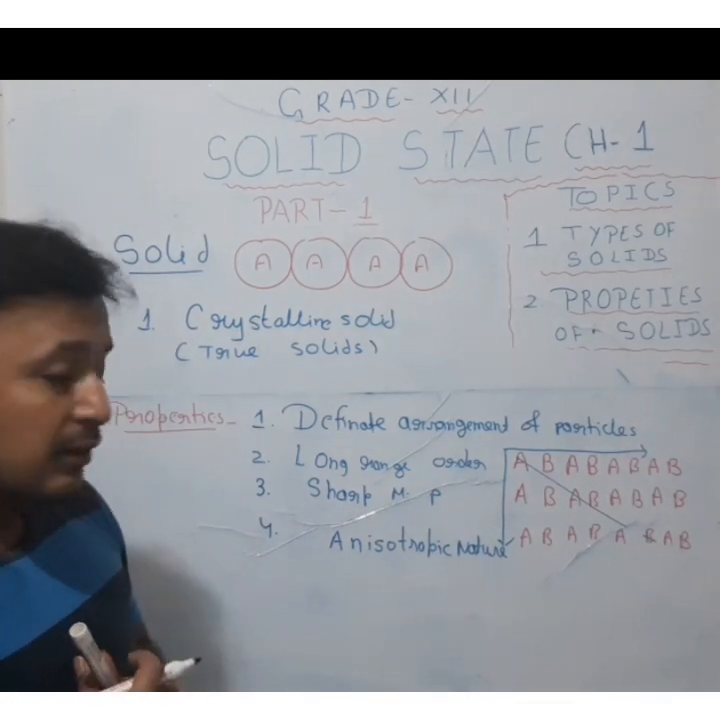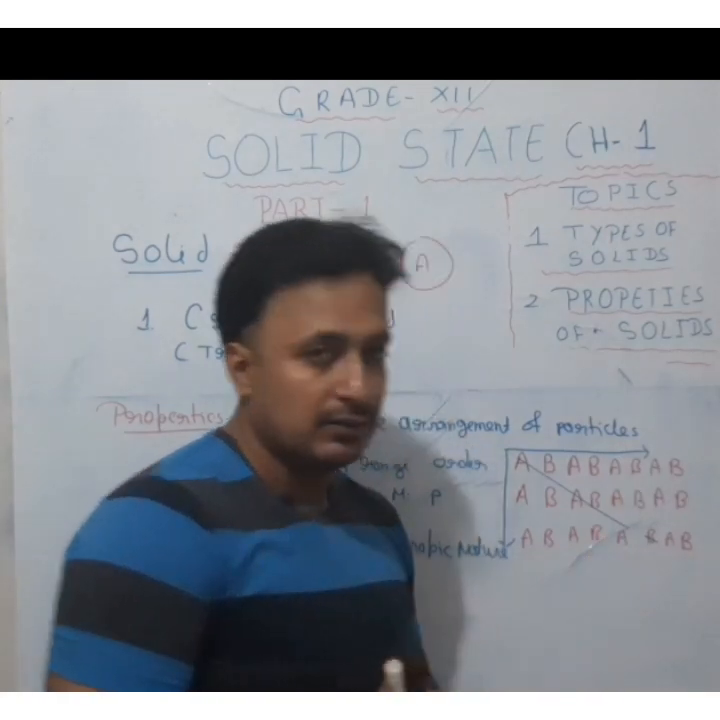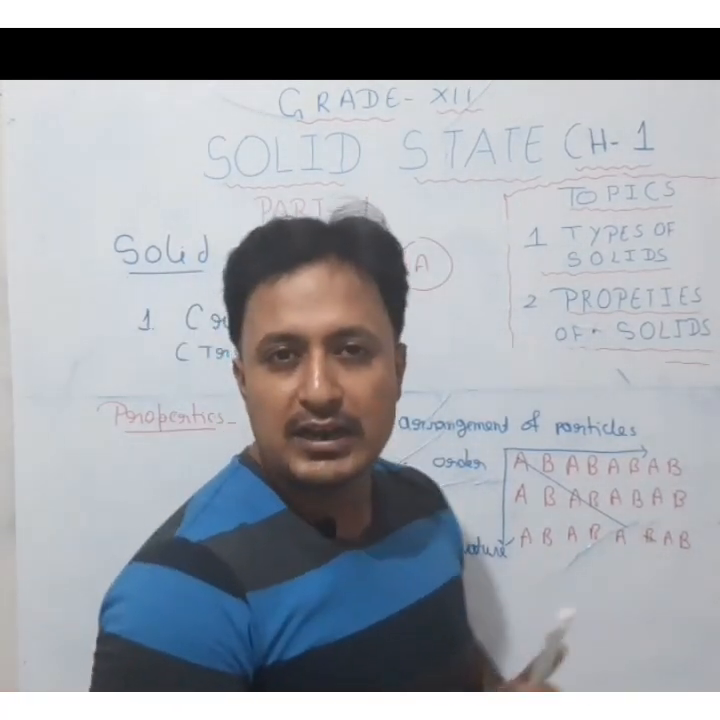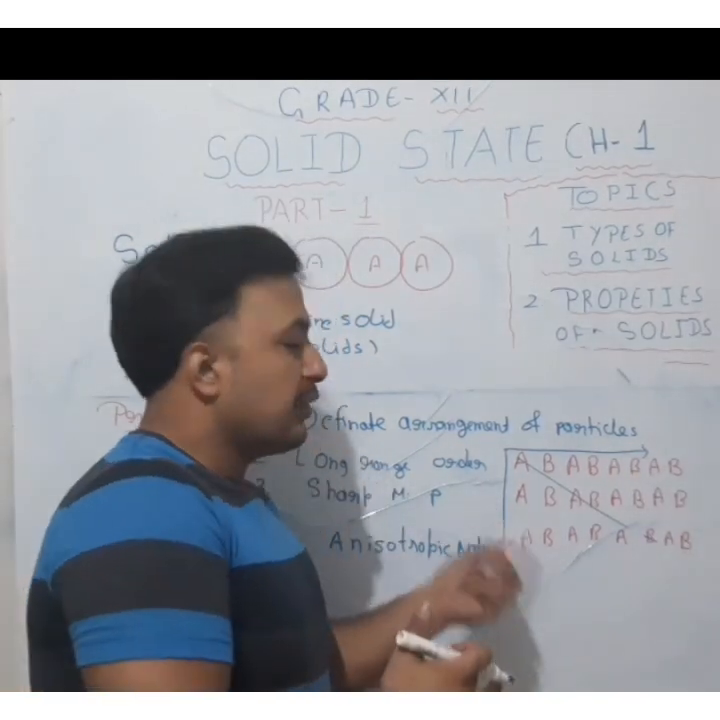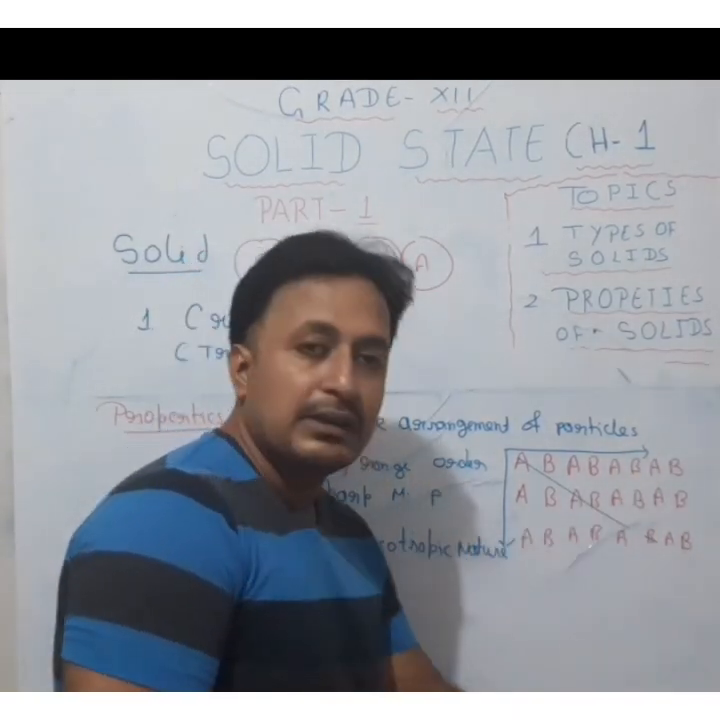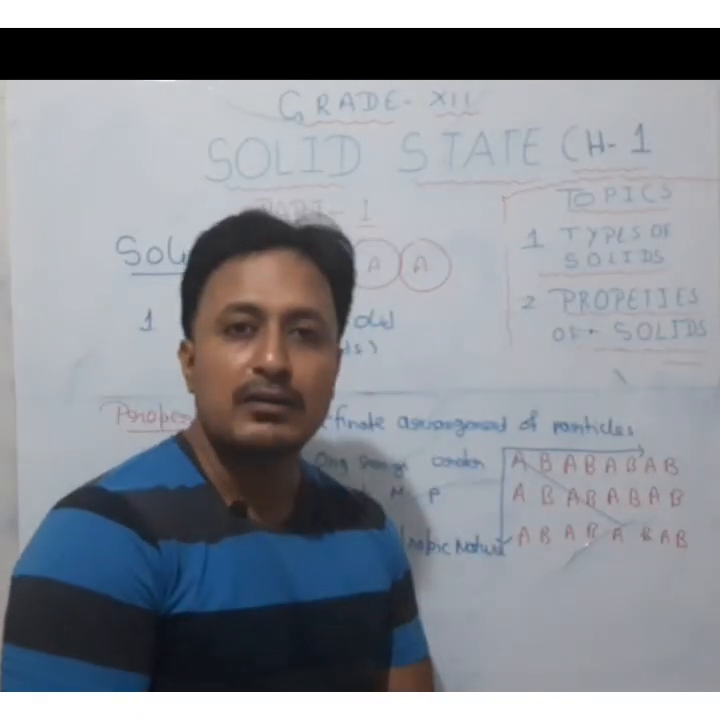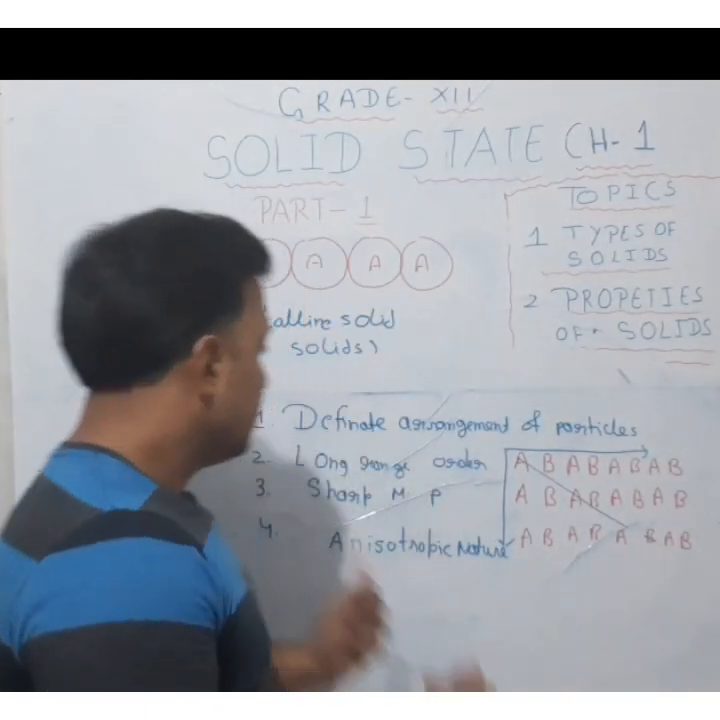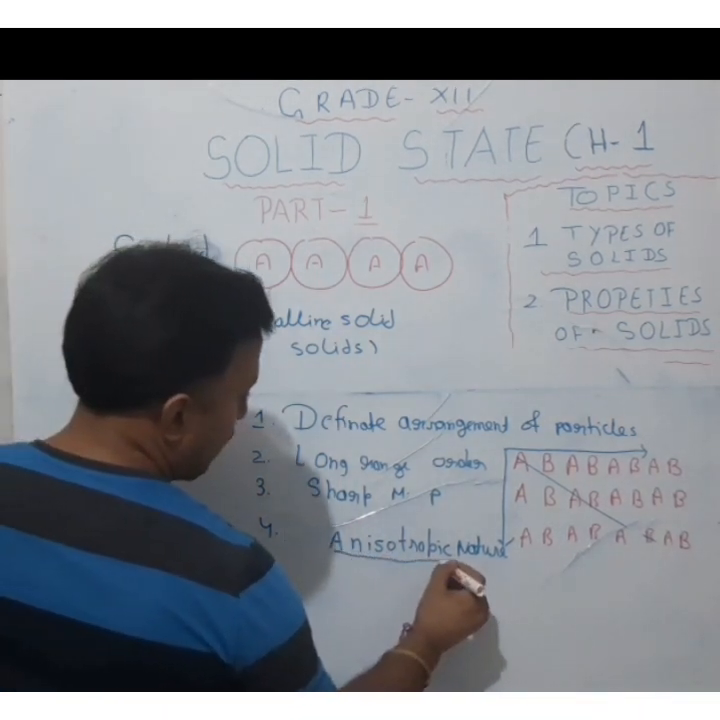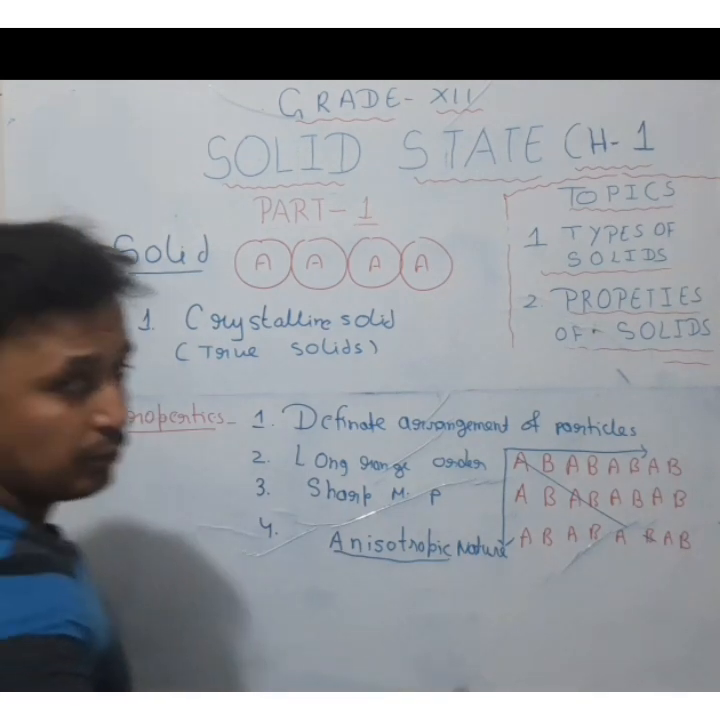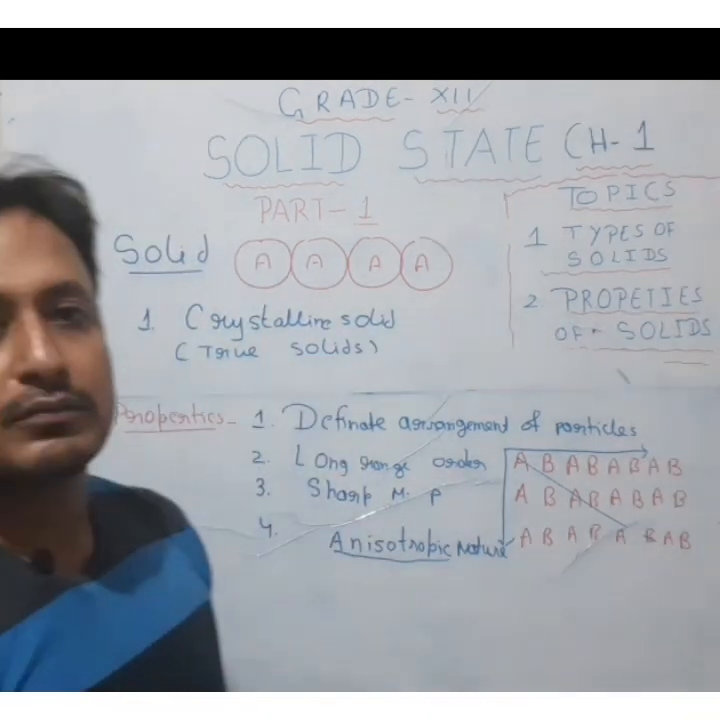It means that certain physical properties, like electrical conductivity and refractive index, are found to be different when observed from different angles in a crystalline solid, because of the different pattern from different angles. So such solids, which have different physical properties when observed from different angles, are said to be anisotropic.